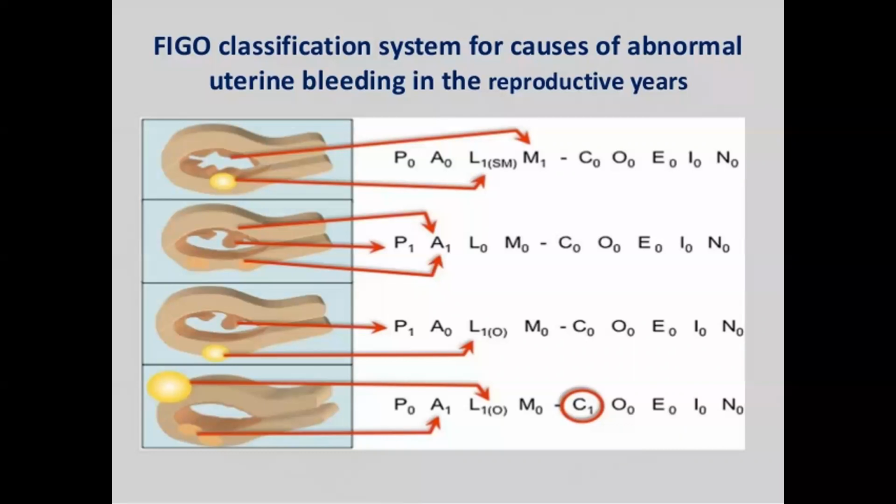So it comes under others. It is not submucosal, so they have written O. Here you can see she is having adenomyosis and also fibroids, that is subserosal fibroids, and also she is having coagulopathy. So whichever condition she is having, you have to put 1 under that and 0 under the rest of the etiologies.